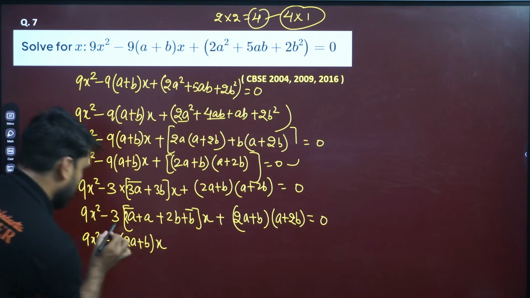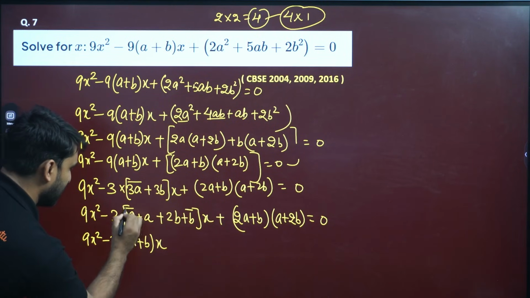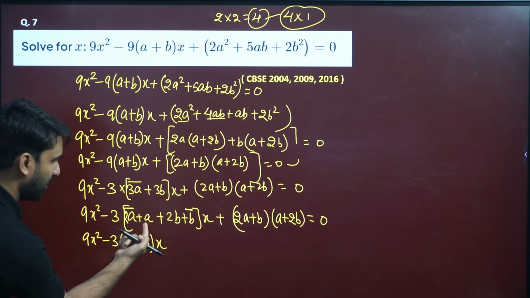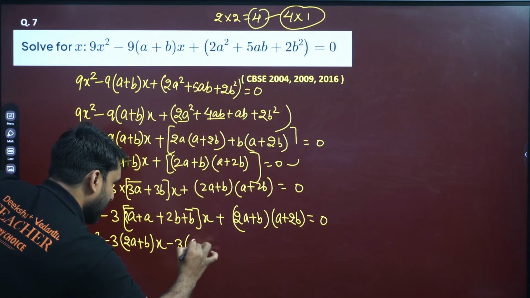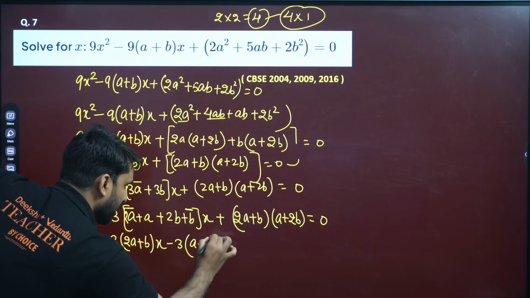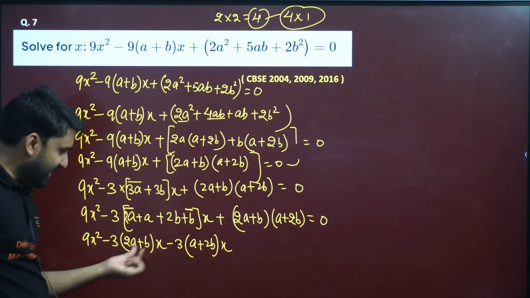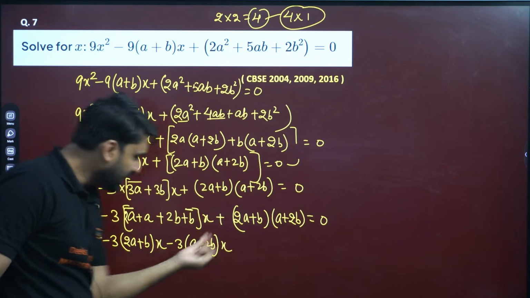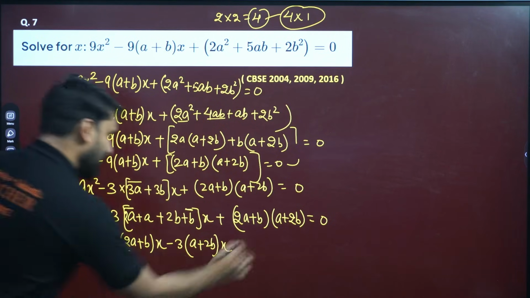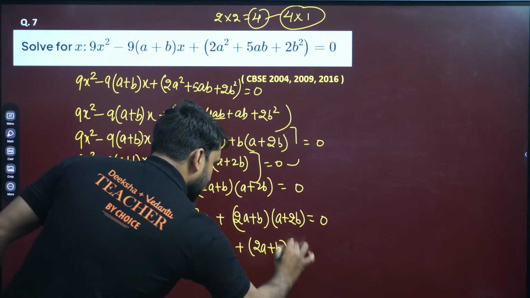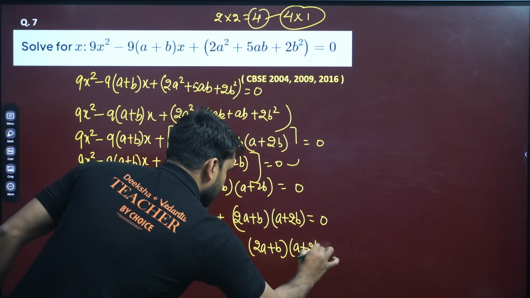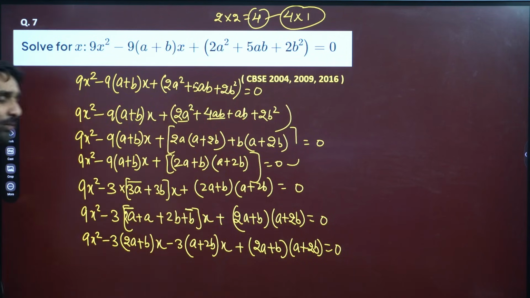Now multiply this 3 to this. We have already taken 2a and b, so only a plus 2b remains. So this will be minus 3 into a plus 2b into x. Wow. 2a plus b is here, and also here. a plus 2b is here. And this is already plus 2a plus b into a plus 2b equals 0. I hope you are getting my point.